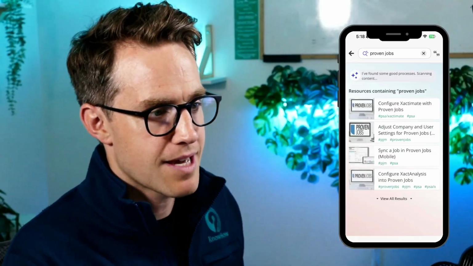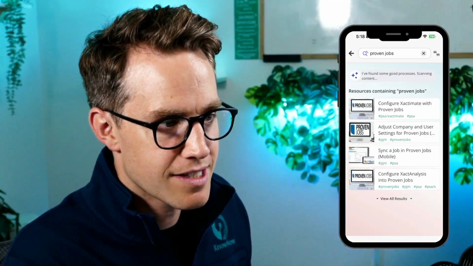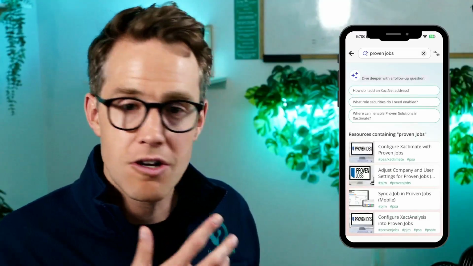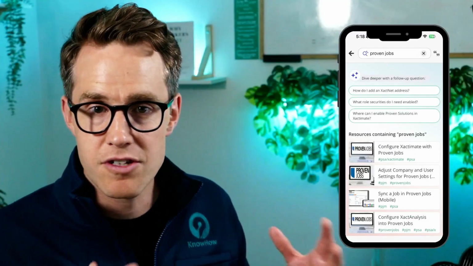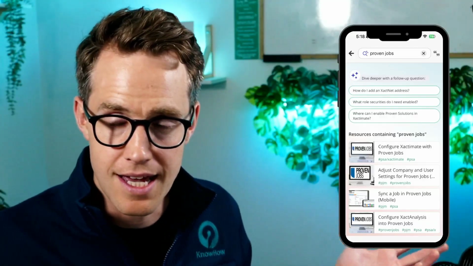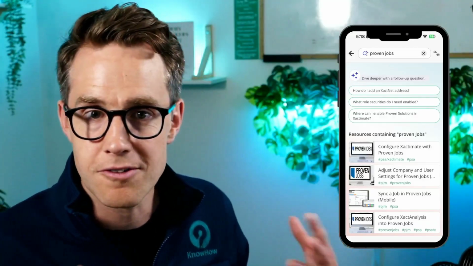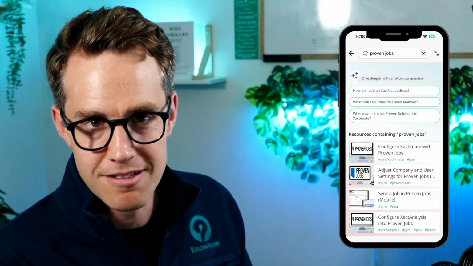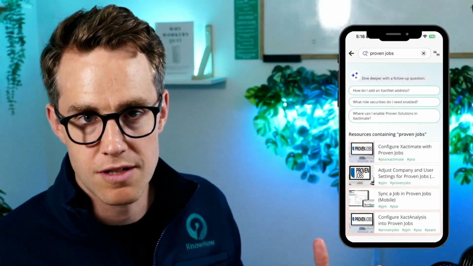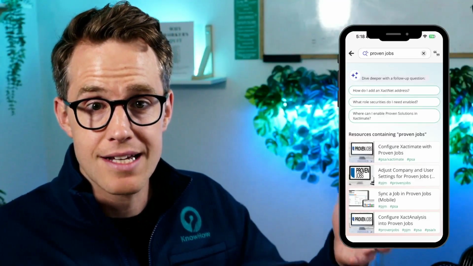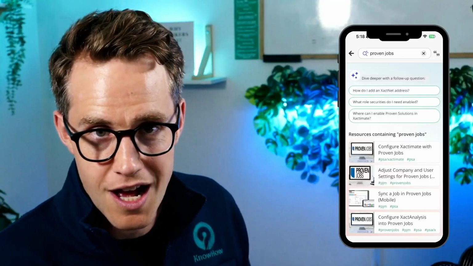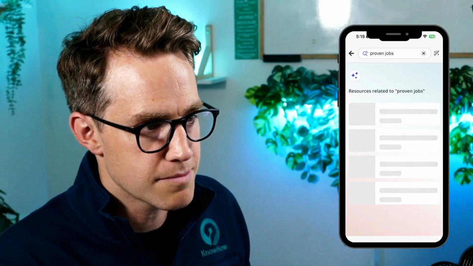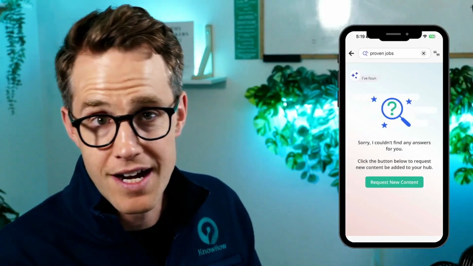And by flipping to exact match, we're going to look for this specific keyword that you typed in, Proven Jobs or Xactimate or PSA. In KnowHow we've built out the system in such a way that if you're just searching for a single word like PSA or Xactimate or Cotality or something like that, we're just automatically going to route you to exact match. However, if you're searching for something that's a few different words, but it's specific to the keywords like Proven Jobs in this example, by clicking up here, you can easily switch between Magic Search and Exact Match to find exactly what you're looking for.